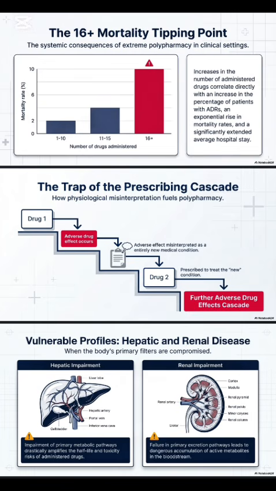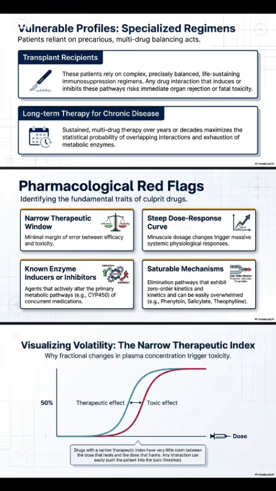Now, people with hepatic or renal impairment are at great risk for drug-drug interaction because these are the organs of elimination of drugs, but they are impaired, so they can't fully work. As a result, high risk. Another group of people who are at risk are transplant patients and people on long-term therapy for chronic disease. For transplant patients, they rely on a complex, precisely balanced, life-sustaining immunosuppression regimen. Any drug interaction that induces or inhibits this pathway risks immediate organ rejection or fatal toxicity. But for people with long-term therapy for chronic disease, there's just an increased chance of having a drug-drug interaction.